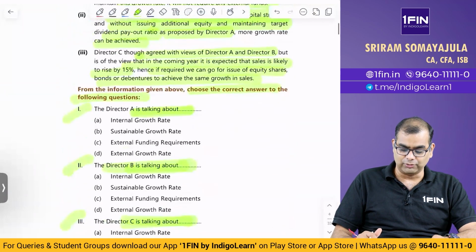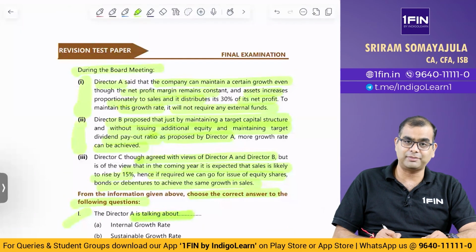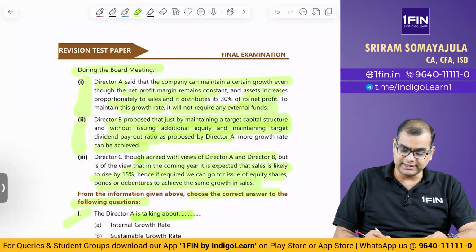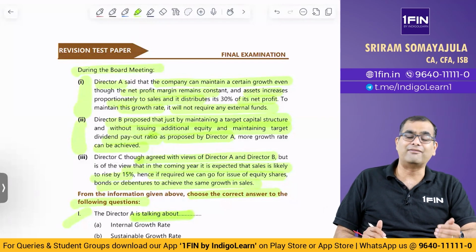Okay. Now, Director A and Director B. What are Director A and Director B talking about? Director A spoke about certain things and Director B said, that is there and something else also is there. Director A said, company can maintain certain growth even though net profit margin remains constant and assets increase proportionate to sale, and it distributes 30% of its net profit. To maintain this growth rate, it will not require any external funds. What is he talking about? He is talking about sustainable growth rate. But has he covered all aspects?